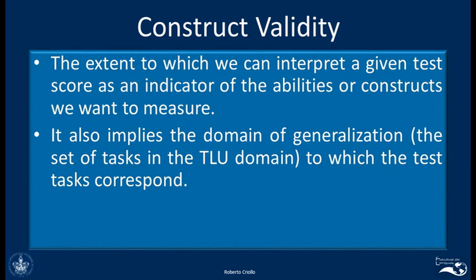So this means that when a test has construct validity, it is because the test reflects, in the tasks that you do in the test, similar kinds of tasks to those you will do in real life. That means that if I get a good score on the test, I should be very proficient. And if I get a low score on the test, my proficiency is very low. This is what we call validity.